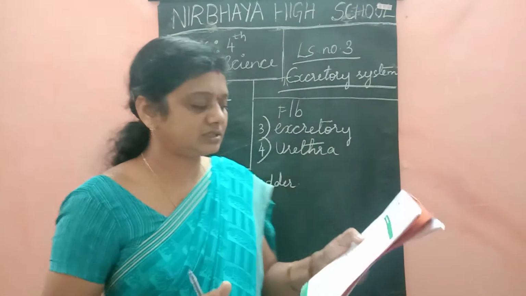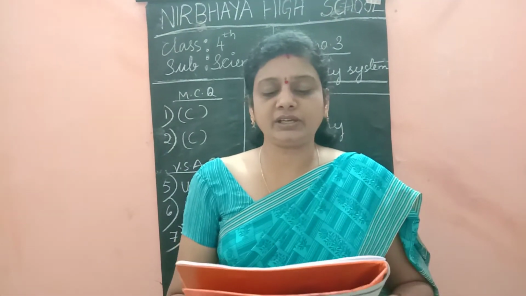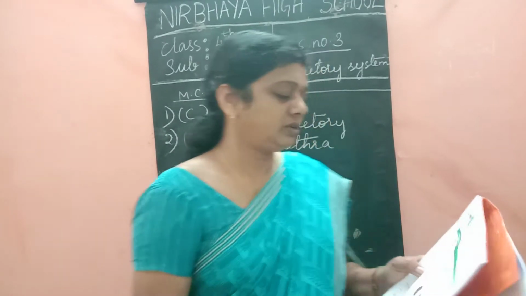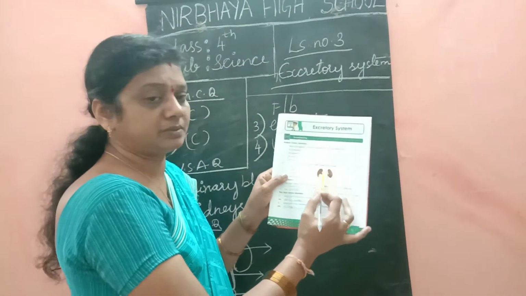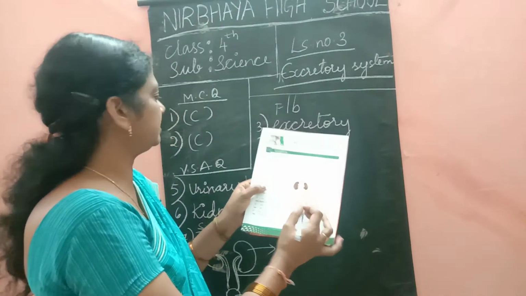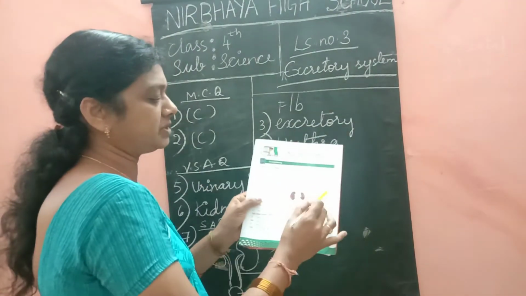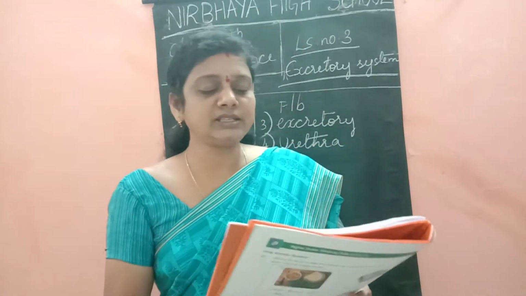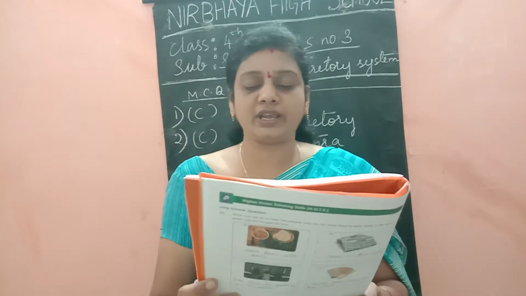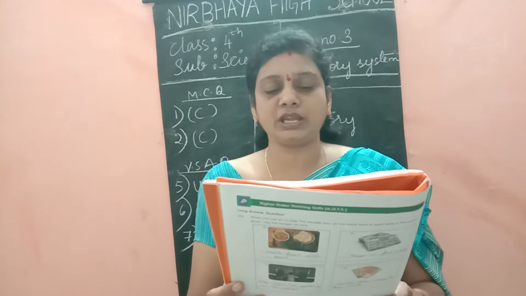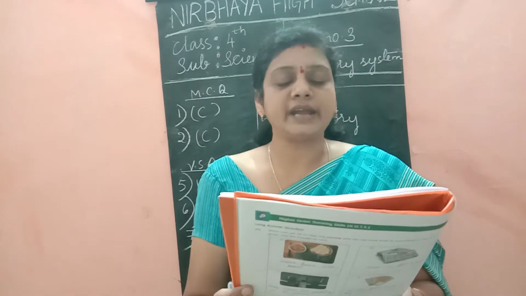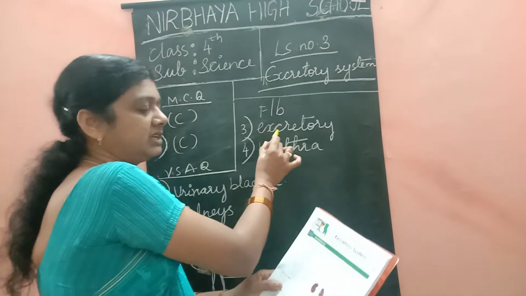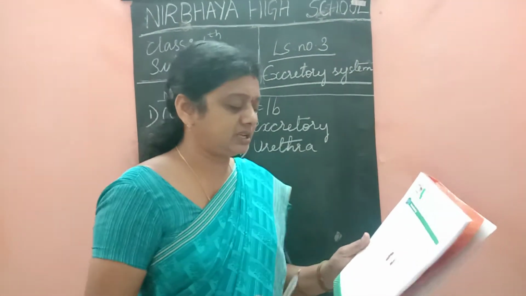Excretion. Yes. And name the part of the excretory system shown in the image. Shown in the image means the picture. What is the answer, children? Kidneys. Option C. And fill in the blanks. The organ system which removes the liquid waste from our body is called the dash system. It is excretory system.